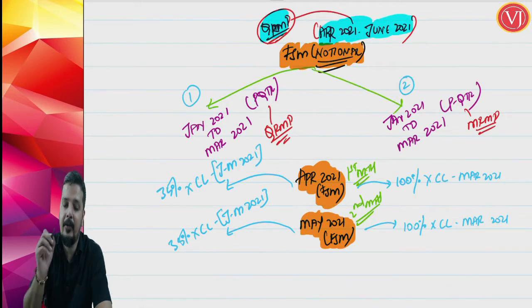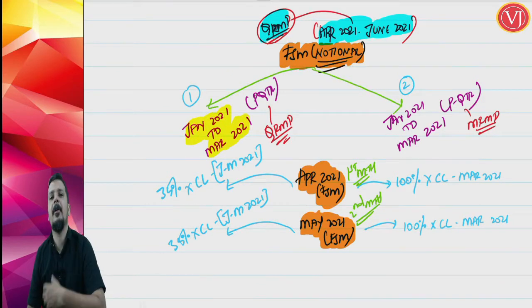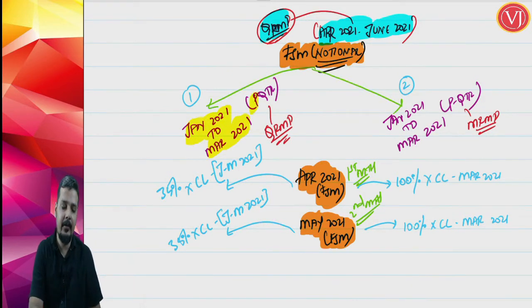Now you have to ask yourself a question: in your previous quarter, that is, in this case the current quarter is April 21 to June 21, so the previous quarter is Jan to March 21, were you under the QRMP scheme? If in your previous quarter you were under the QRMP scheme, then it is the entire quarter.